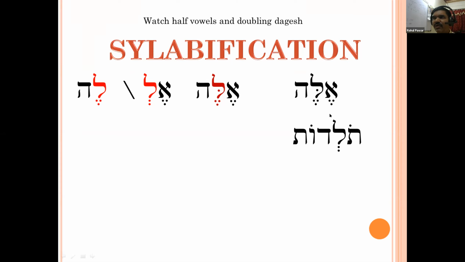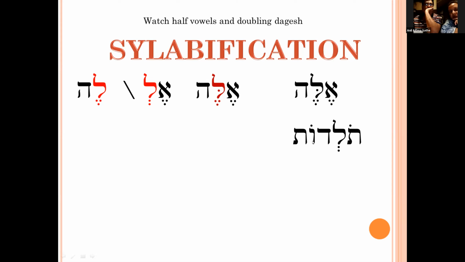Two full vowels and one half vowel. Very good answer. Start from the end.